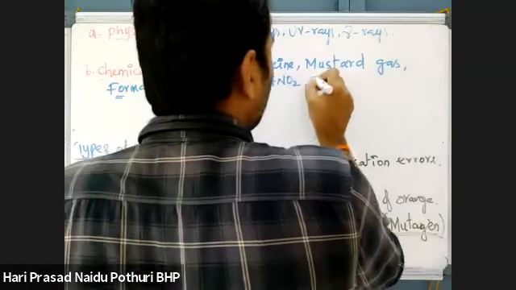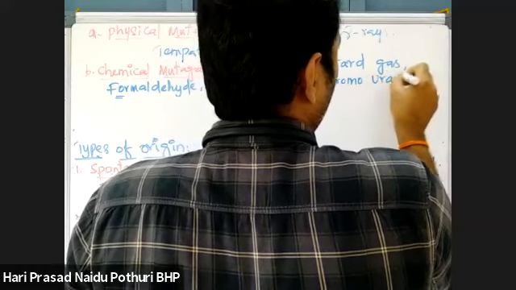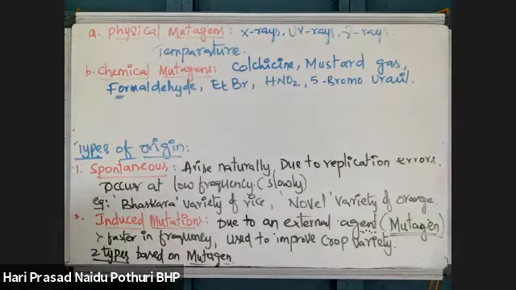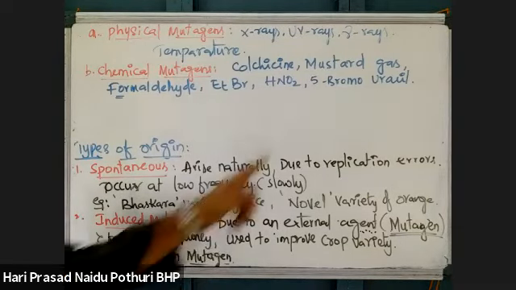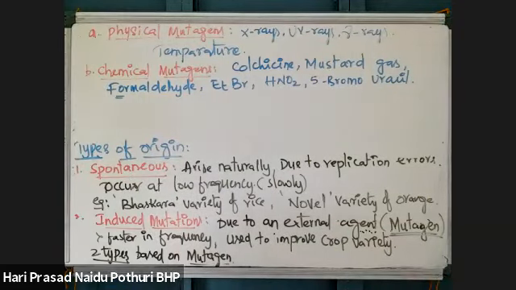And 5-bromouracil. Actually, 5-methyluracil is there, which is called thymine. But 5-bromouracil is similar to thymine, but it changes the DNA. Like that, these are some chemical mutagens which can cause a change in the DNA.